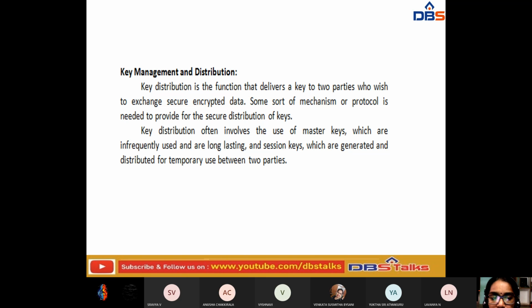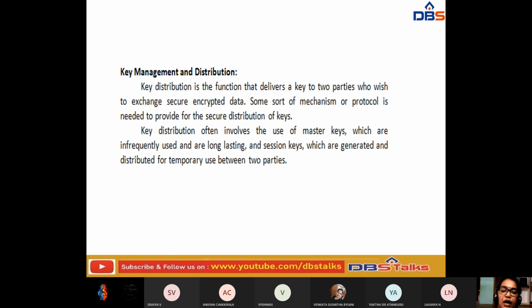So in order to provide secure distribution of keys, we have to provide the key distribution function. Key distribution involves the use of master keys, which are infrequently used and long lasting, and session keys, which are generated and distributed for temporary use between two parties. Basically this is only to provide security.